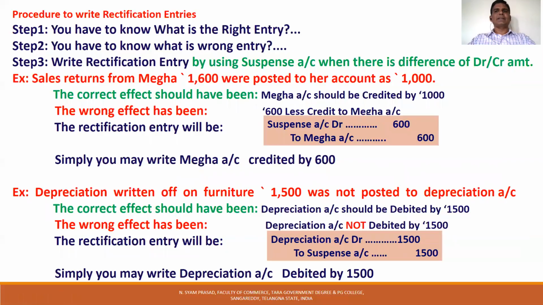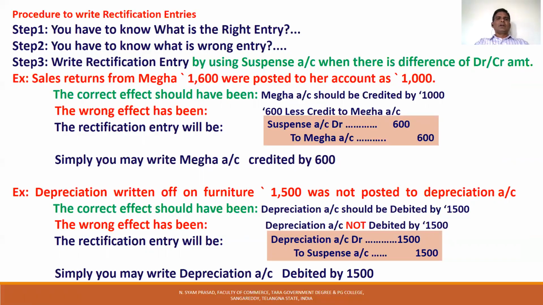First, what is the right entry, you have to know. Second step, what is the wrong entry they entered in the books of accounts, whether it is a wrong debit or wrong credit, or both the debit and credit are wrong. Then in rectification of entry, if only one side is wrong, you have to write the rectification entry by using suspense account when there is a difference of debit and credit amount.